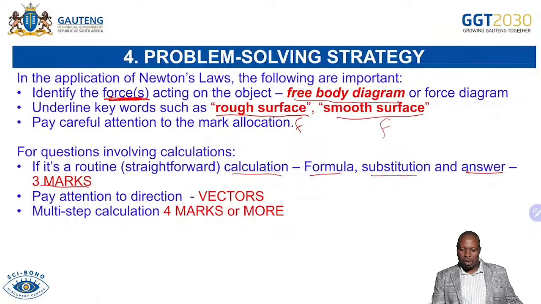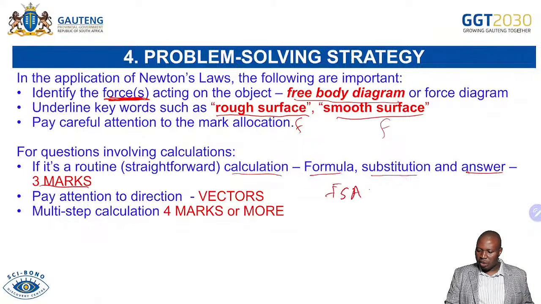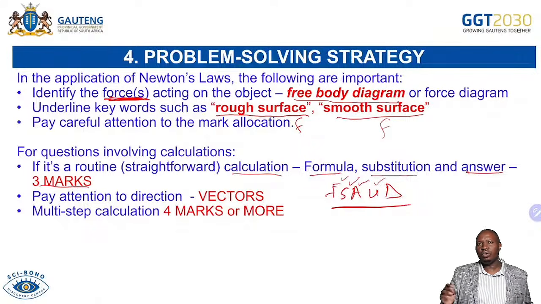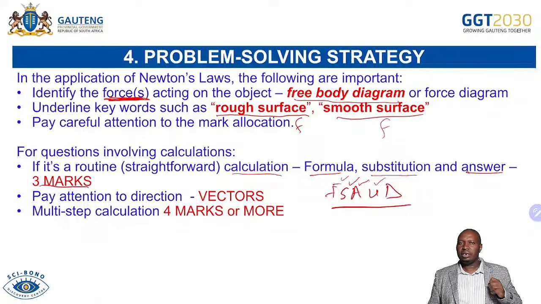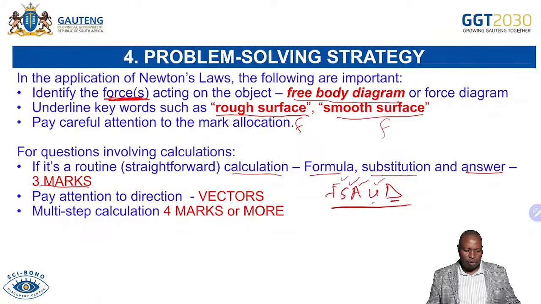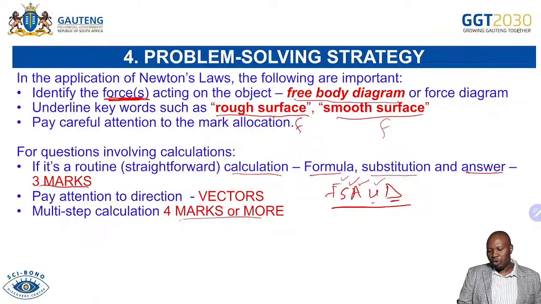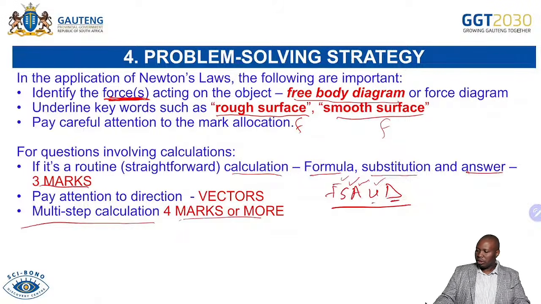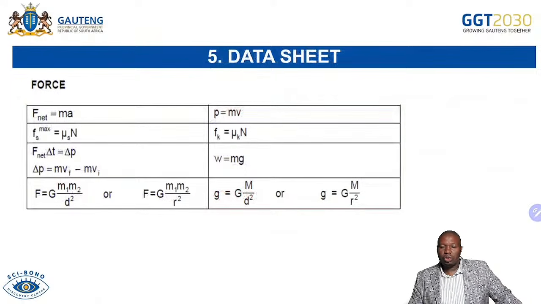And always remember, we are saying FSAUT. We are saying formula, substitution, the final answer with the correct SI unit. Remember, if we don't write the correct SI unit, we're going to subtract that 1 mark. So it's very much important that every answer, as long as we have a unit, you will definitely show the unit. If we are dealing with vectors, you will show the directions as well. And when you have 4 or more marks, you will know that those usually will be your multi-step kind of questions. So that's what we are saying when you're dealing with Newton's laws.